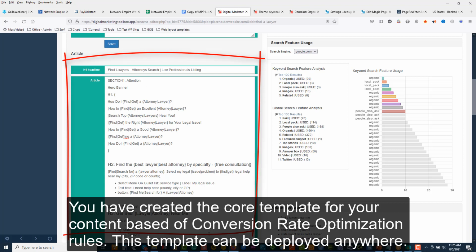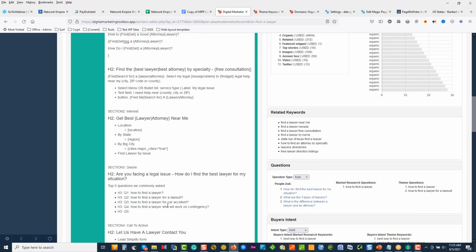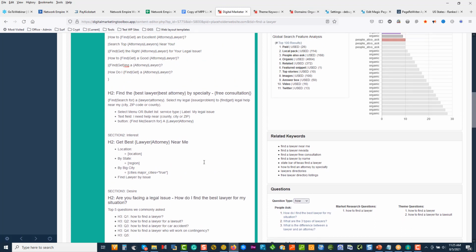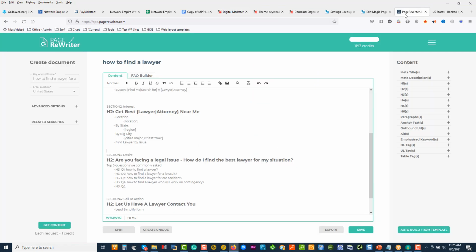Because remember, this here can become a script. A person can read this by the time you're finished and navigate and show someone how to find a lawyer. These are the things they should consider. These are the questions they should ask, and so on. How are we going to find that? By doing our content development.